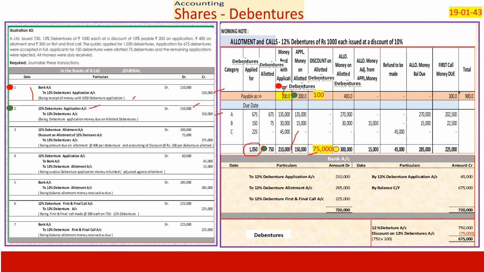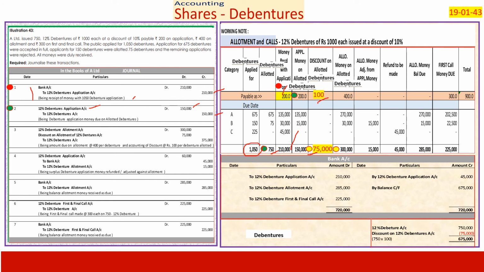Third, allotment money at the rate of 400 into 750 is 3 lakhs. And we have given a discount of 100 rupees. That is a loss which we should book at the stage of allotment as a resolution itself. Number of shares is 750 into 100 is 75,000. 3 lakhs is allotment money.